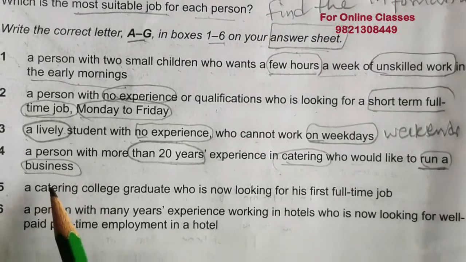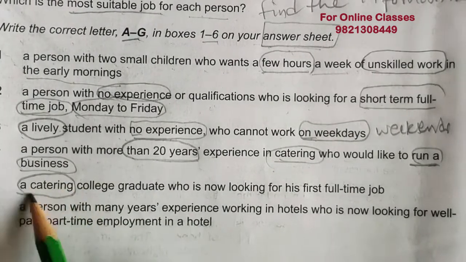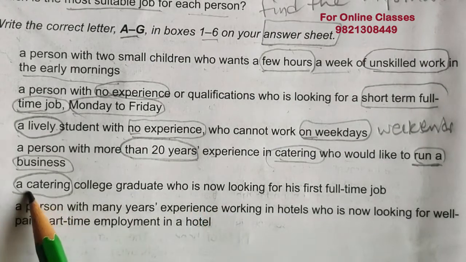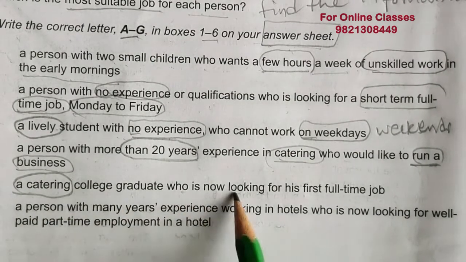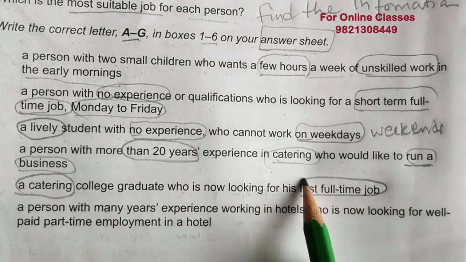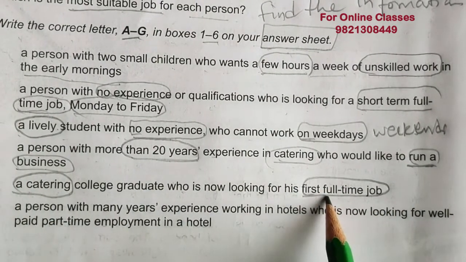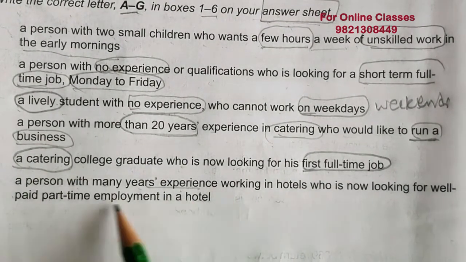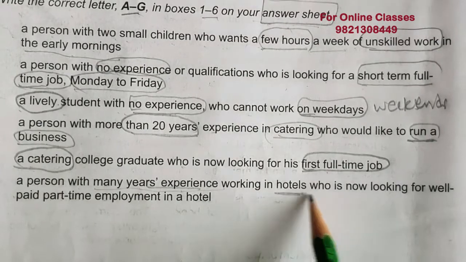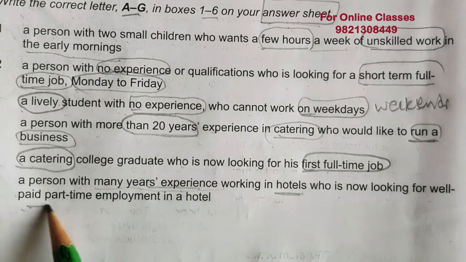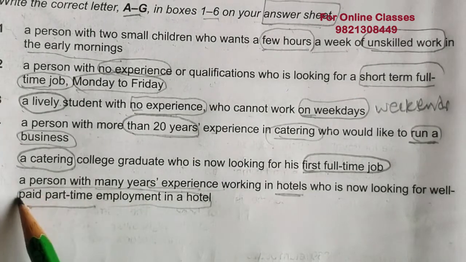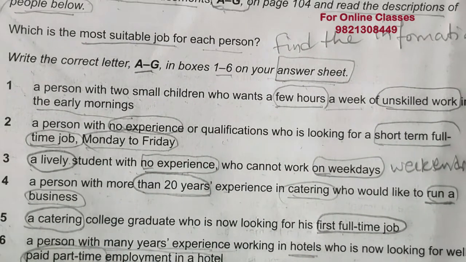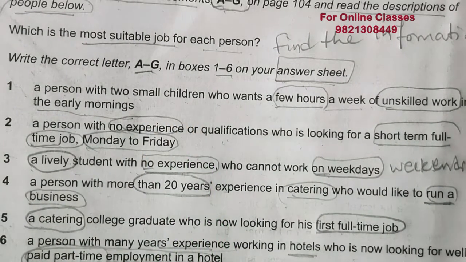Fifth is a catering college graduate. Catering, again related to food business and all. He might be a chef who is now looking for his first full-time job. He must be looking for a restaurant job or hotel job. Sixth is a person with many years experience working in hotels, who is now looking for well paid part-time employment in a hotel. Now we have already gone through all the questions from 1 to 6.